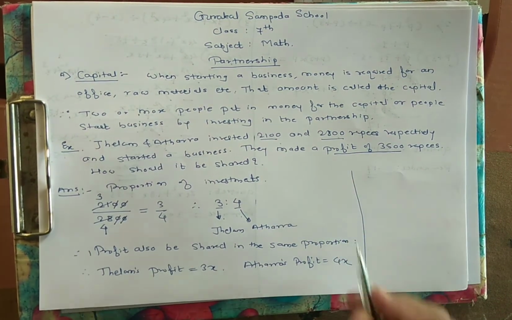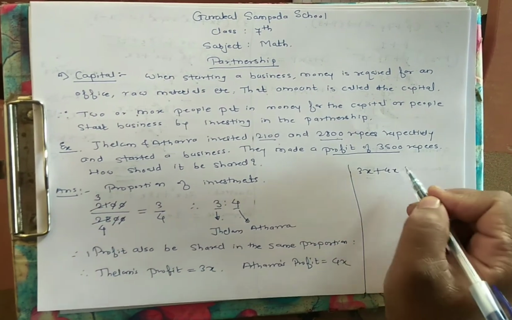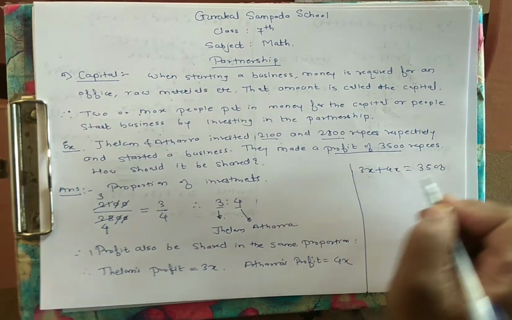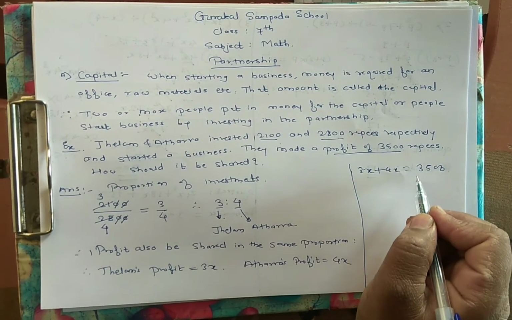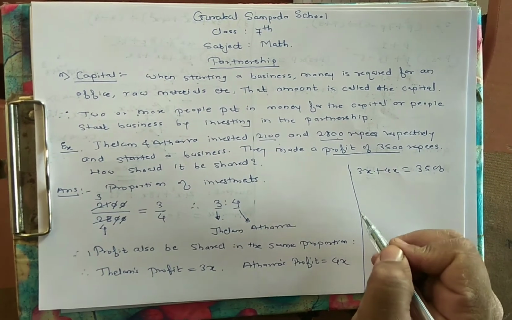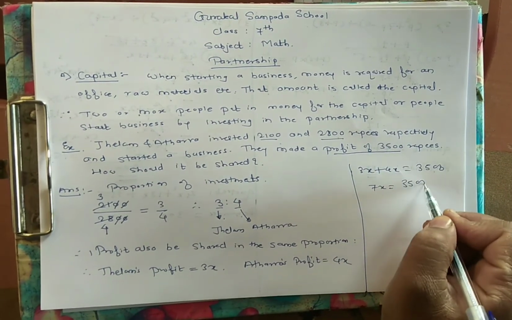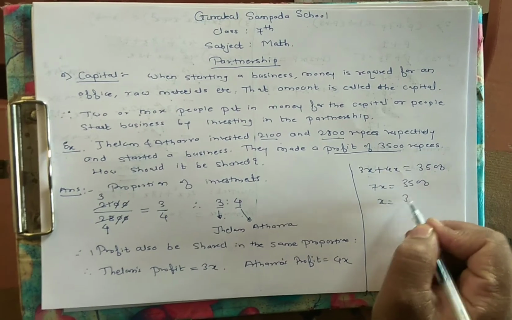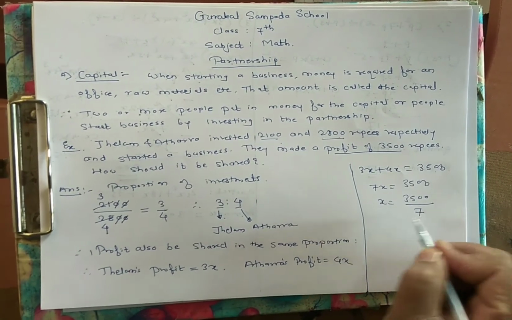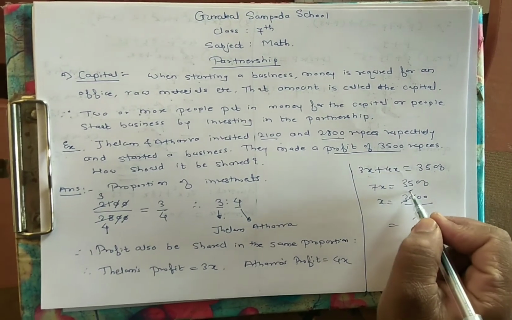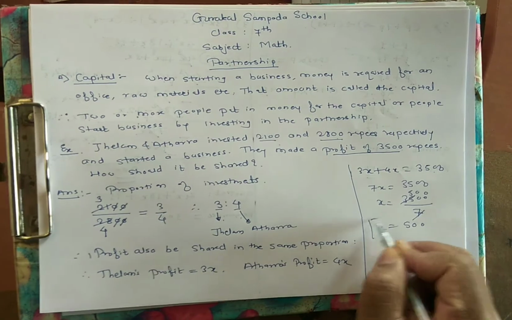We know that the total profit is 3,500. So Atharva's profit plus Jhelum's profit is equal to the total profit 3,500. So 3x plus 4x becomes 7x, equal to 3,500. So x is equal to 3,500 divided by 7. 7 5s are 35, so x is equal to 500.